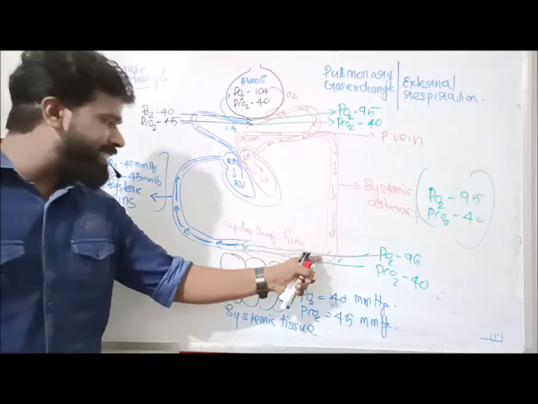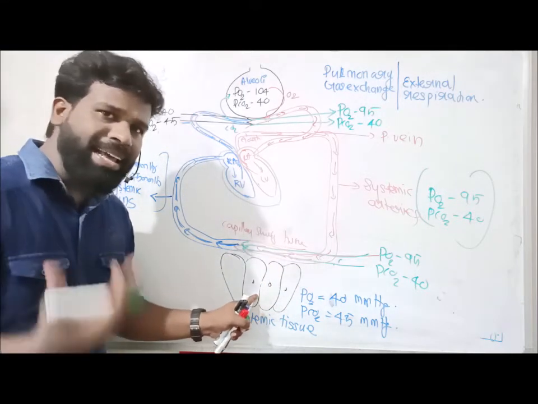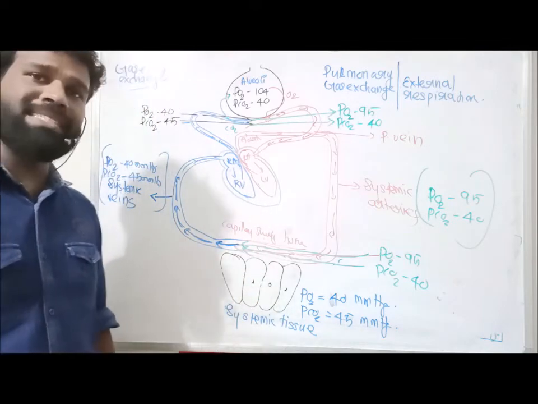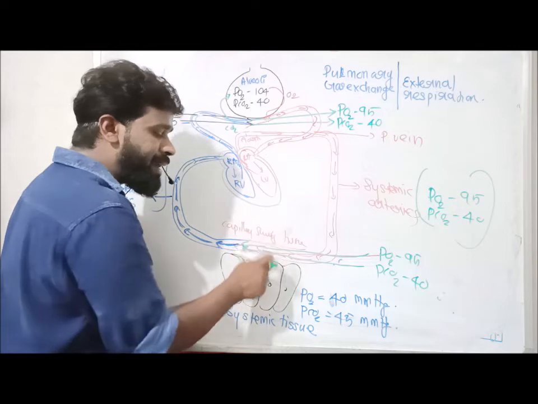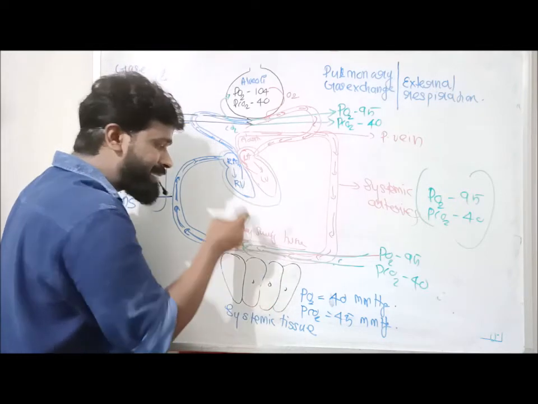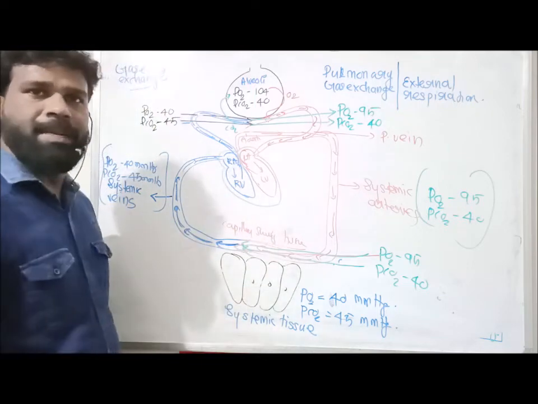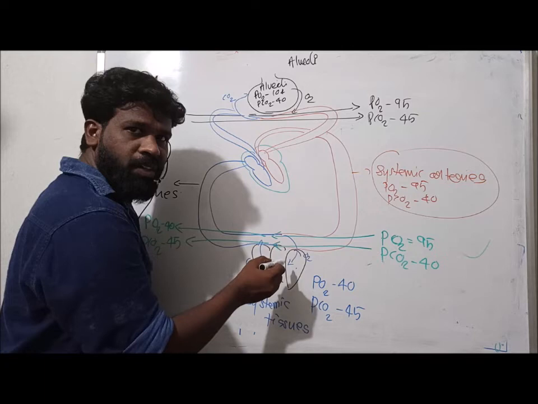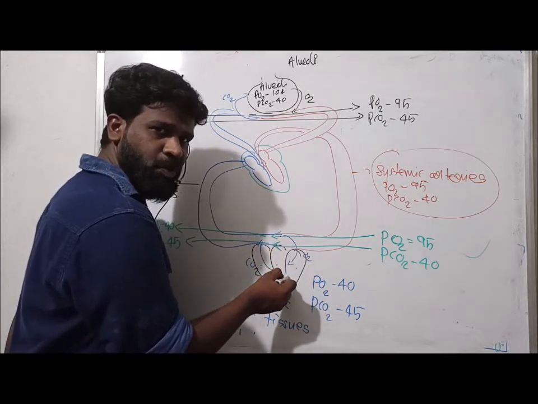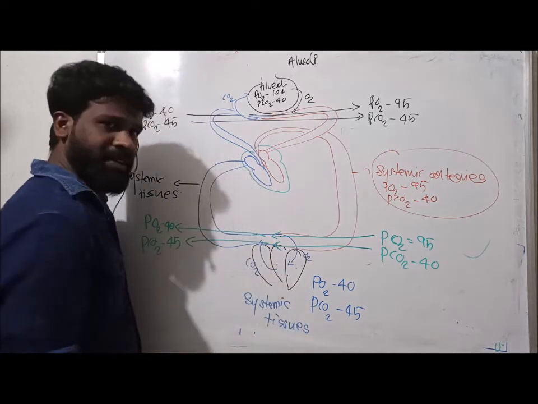When this oxygenated blood passes through the capillary surrounding this systemic tissue, again a pressure gradient difference occurs between blood and tissue. PO2 is higher in blood, lesser in tissue. Similarly, PCO2 is higher in tissue, lesser in blood. So the oxygen from the blood diffuses to this systemic tissue, and carbon dioxide from the tissues diffuses to the blood.